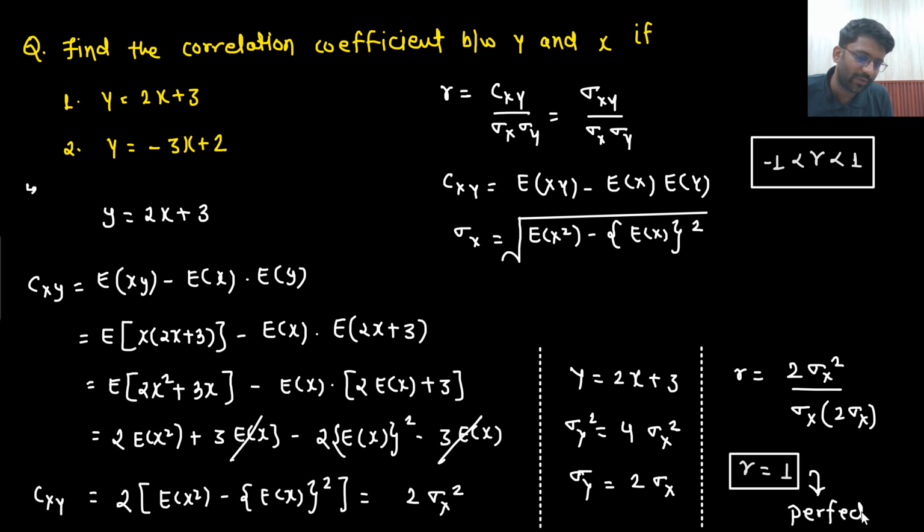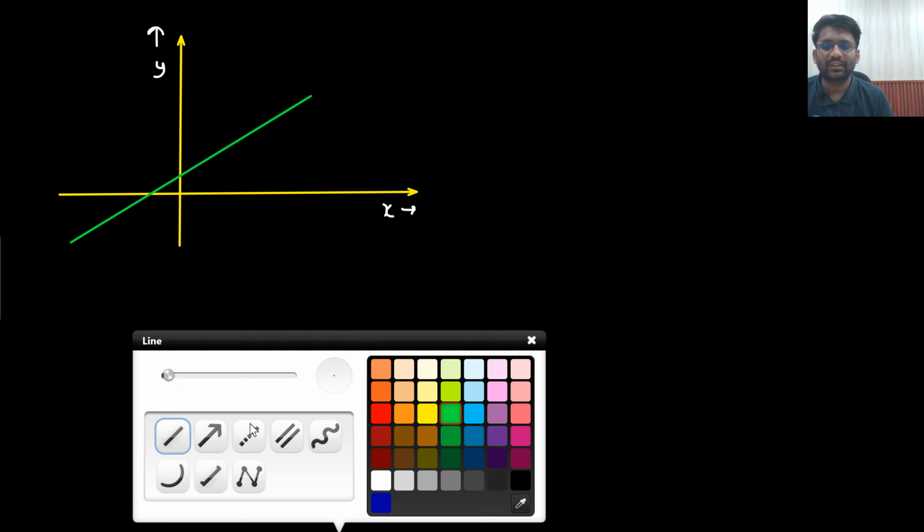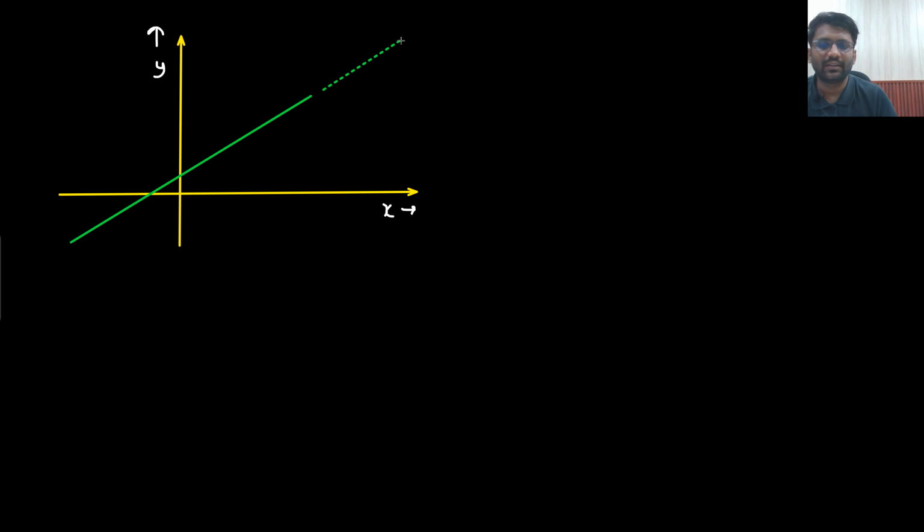Now let's understand the meaning of perfect correlation. So what is the relation between y and x? The relation between y and x is a straight line. What does that mean? That means if x increases, then y will also increase, and it will always keep on going till infinity. From minus infinity to plus infinity, always if x increases, then y will increase. And if y decreases, then x will decrease.